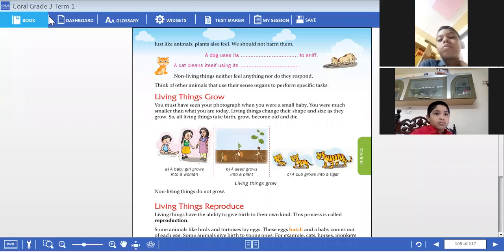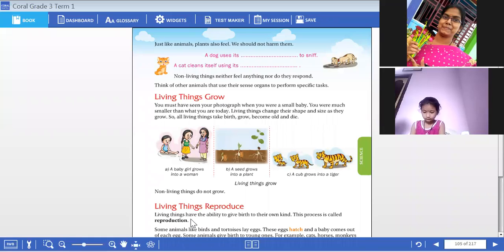Yes, children, for growth you can really see it visually. You can see your childhood photograph. Your parents might show you, see, you looked like this when you were born. Or at least you'll have a photograph of your first birthday celebrations, which you can have a look at.